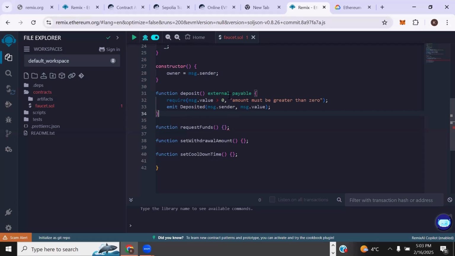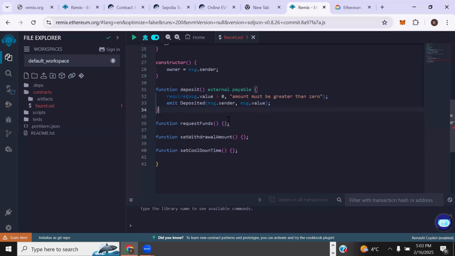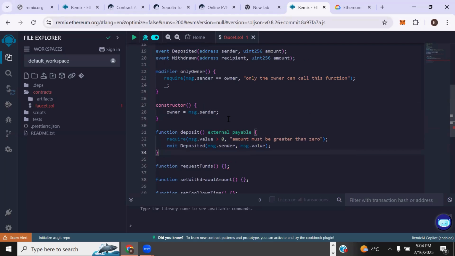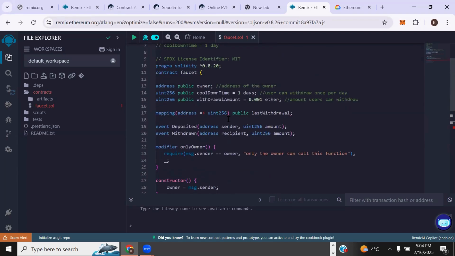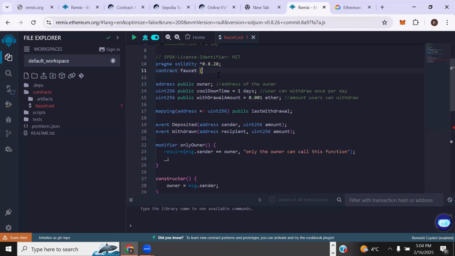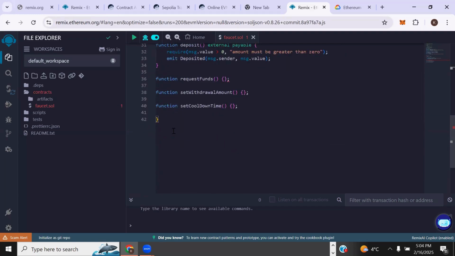And we have code inside. So this is saying that all the code inside here has to do with this deposit function, right? So every function would have its own implementation. Because we're writing all this inside this particular smart contract named Faucet, right? So you can see that all the code that we're writing is inside these Faucet braces. This is the opening brace and this is the ending brace. You can see that they're indicated in yellow.